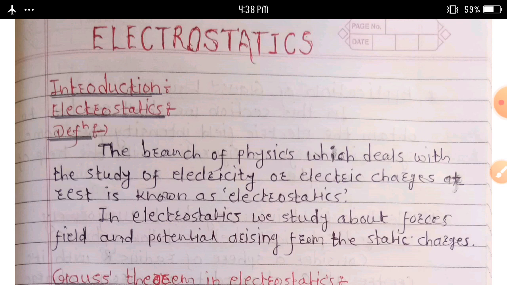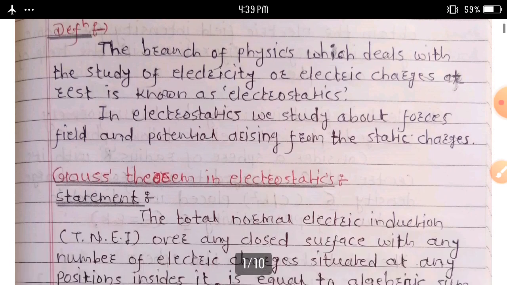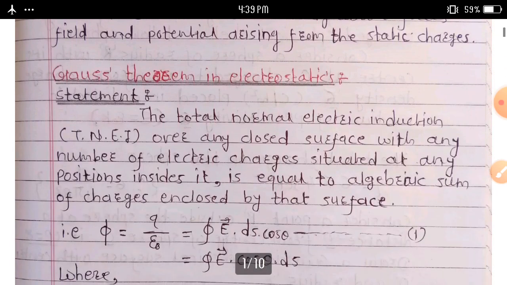Then we discuss the actual statement of Gauss theorem in electrostatics. Gauss is a scientist's name who explained the relationship between electric charges and electric field. This law is called Gauss law or Gauss theorem in electrostatics.